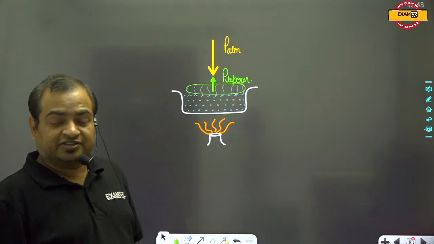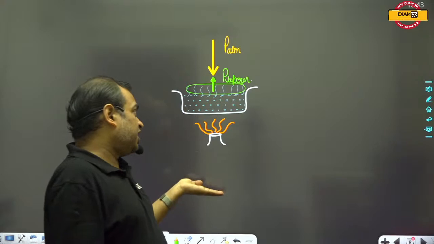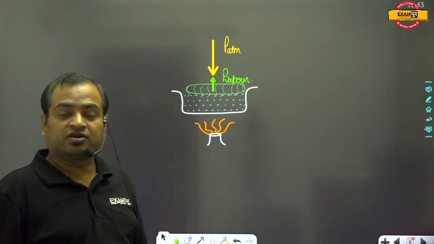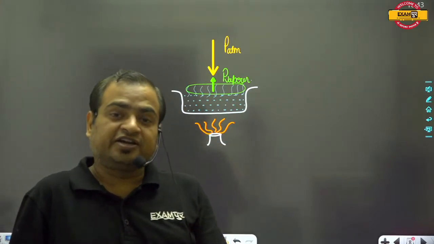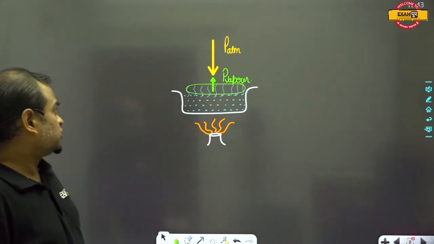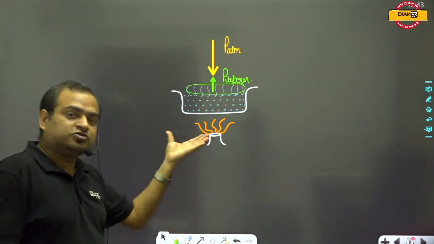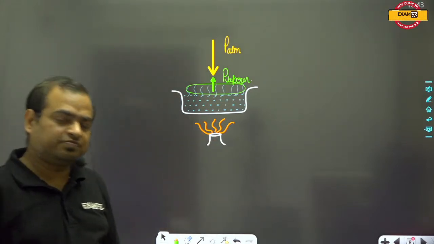Hence we can say that if we increase atmospheric pressure, then we will have to increase the temperature of the water also so that it can start boiling. It means the boiling point increases. So if we increase the atmospheric pressure, the boiling point also increases. So this is the concept behind it.